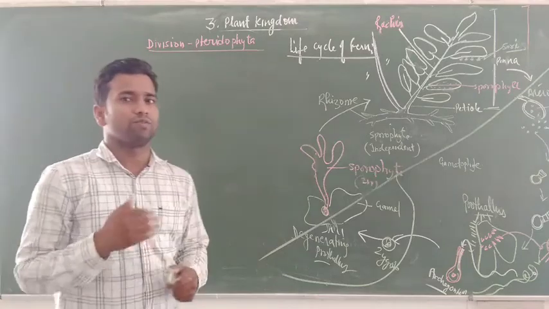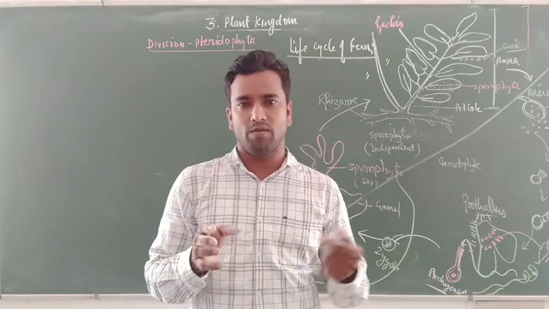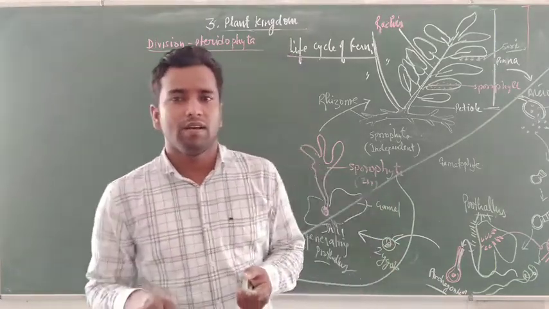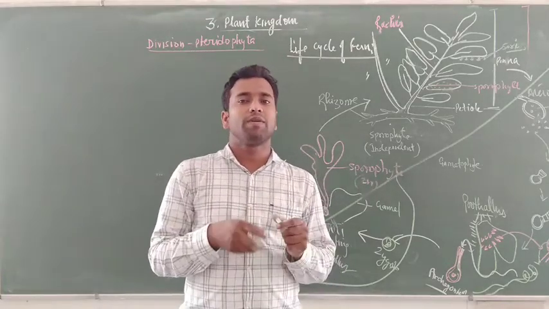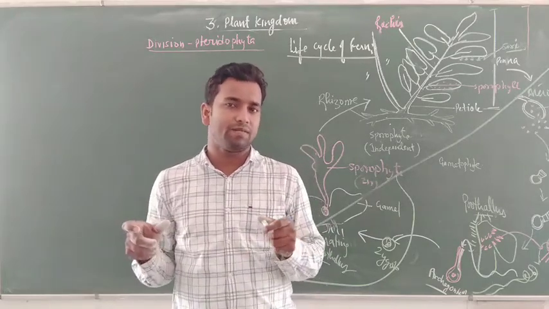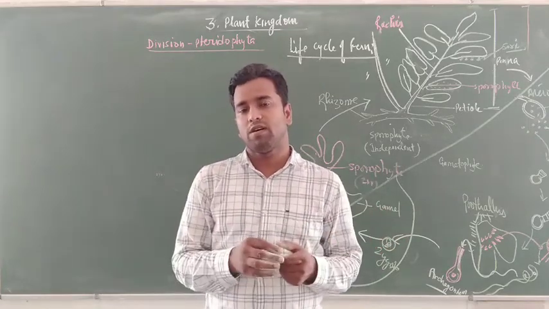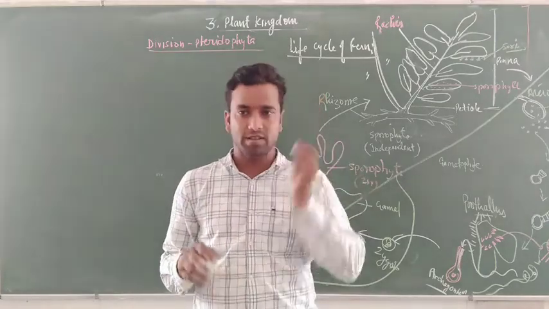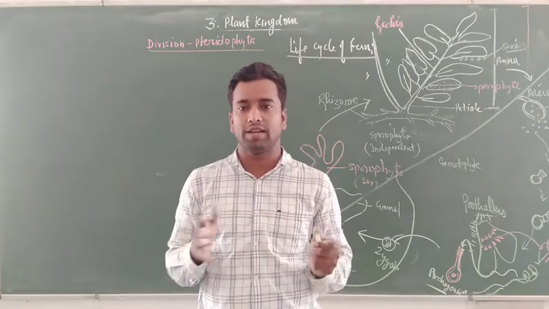Here in bryophyte and pteridophyte there are some similarities: water is necessary for fertilization in both, and archegonia are also similar, so you can compare which type of archegonia are in bryophyte and in pteridophyte. When the spores are released in bryophytes, some elaters are found, which balance the water condition inside the spore sac and help in the dispersal of spores.